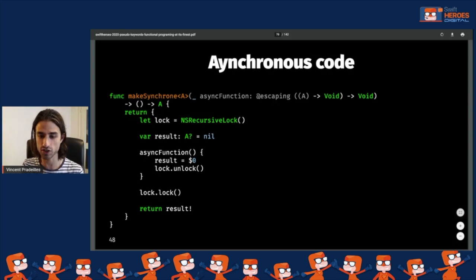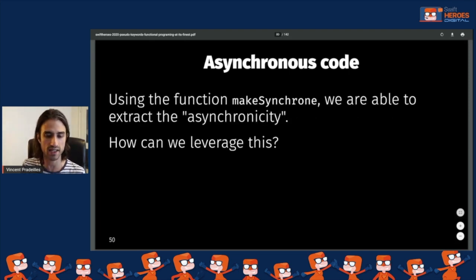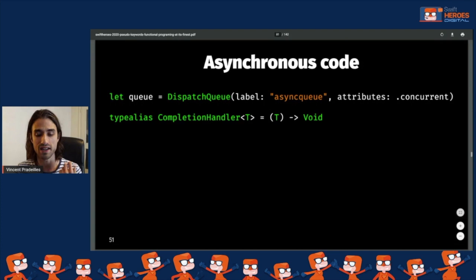So it might seem a little bit weird to turn an async function into a synchronous function, because async functions serve a purpose, they allow us to not block our thread. So you might be thinking, what's the point? And you will see that the point is going to appear in just a few slides. I want to show you first that this makeSynchron takes an asynchronous function and extracts the asynchronicity out of it. So now that we have this, how can we leverage it?